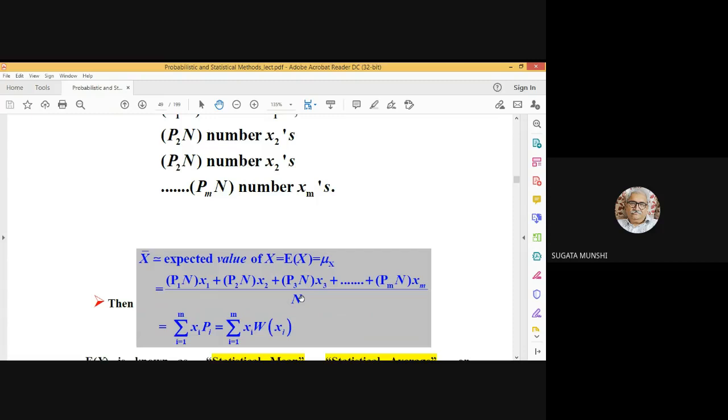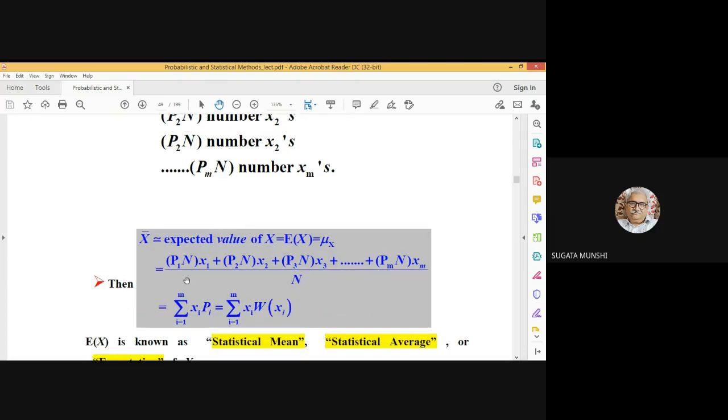So what will that yield? If you take out n as common in the numerator and denominator, they will cancel out. So it will simply be the sum of xi pi, summation over i equal to 1 to m. Now this is called the statistical average or expectation: statistical average, statistical mean, or expectation.